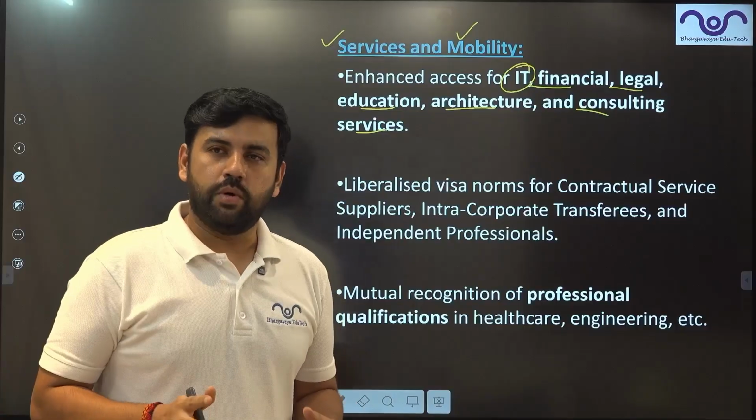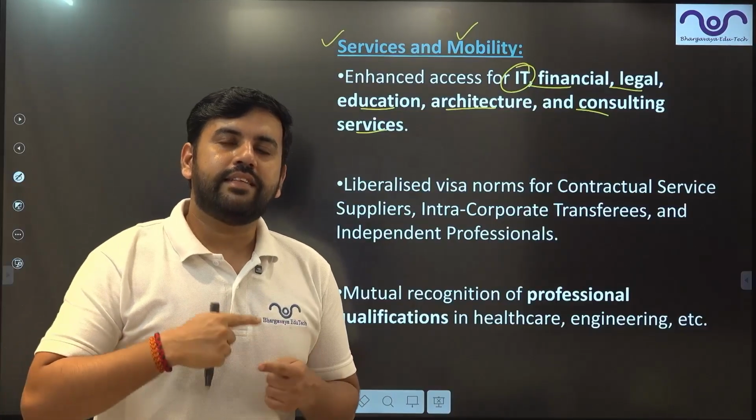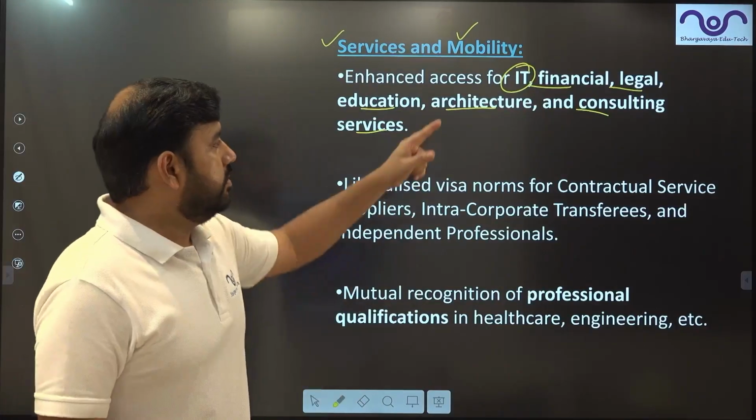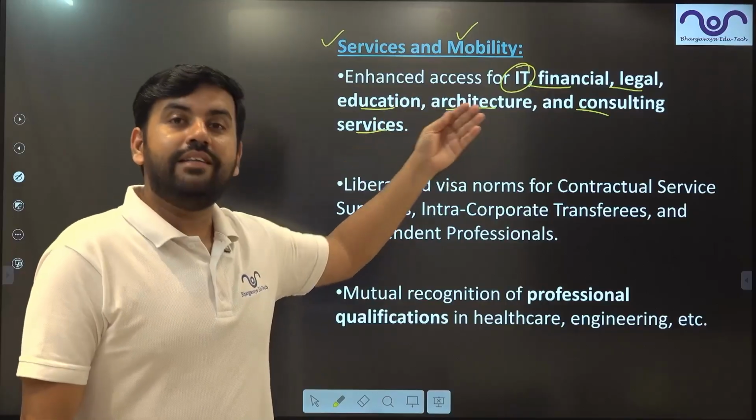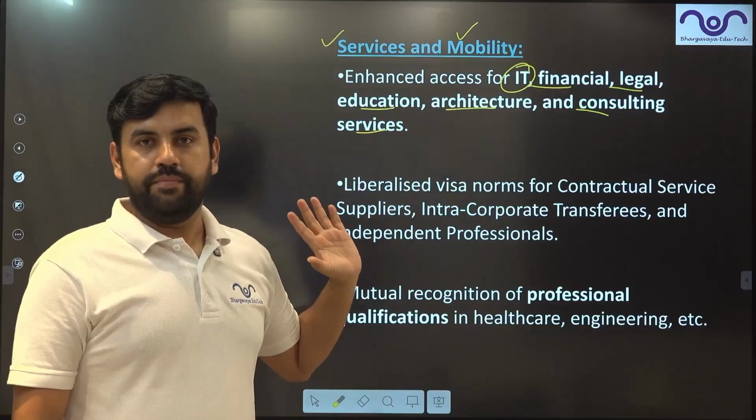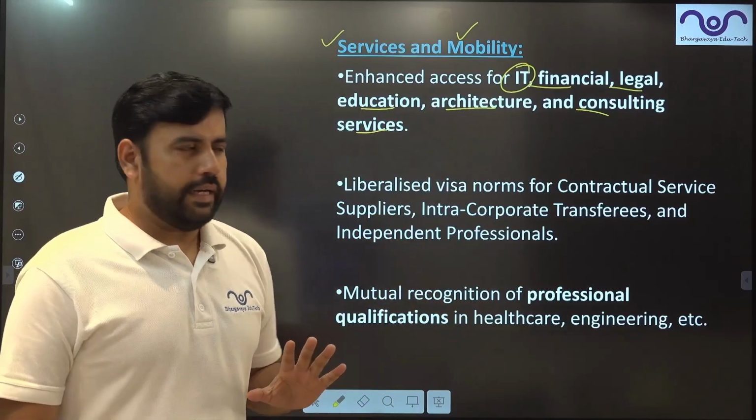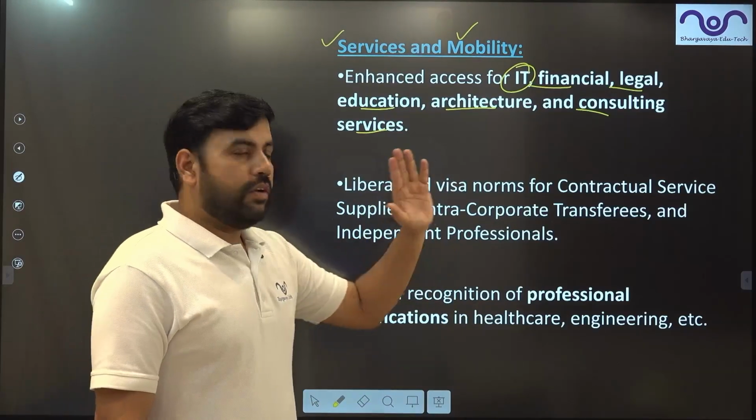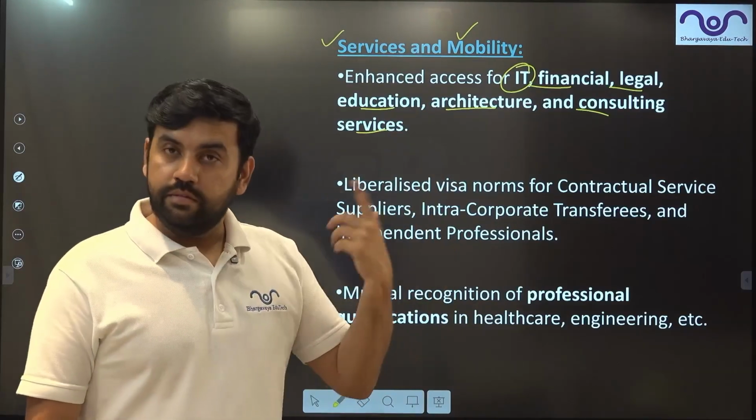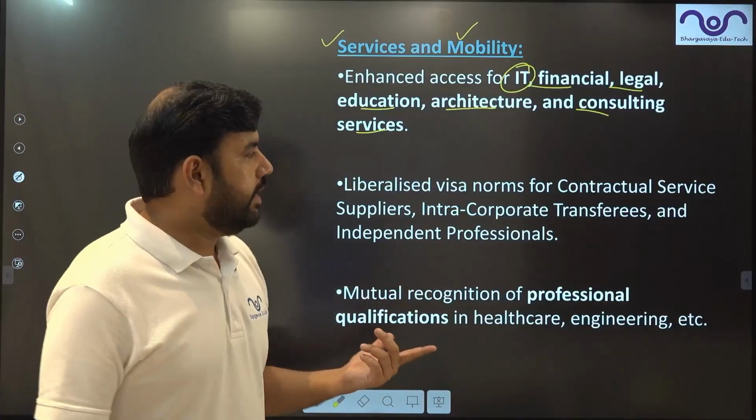Enhancing access means what? Now, more of the Indians can get access to these services, and more of the Britishers can get these services accessible easily. Less paperwork, ease of doing business, all those things will be provided. Liberalized visa norms, very important for Indian labor traveling to London, right?